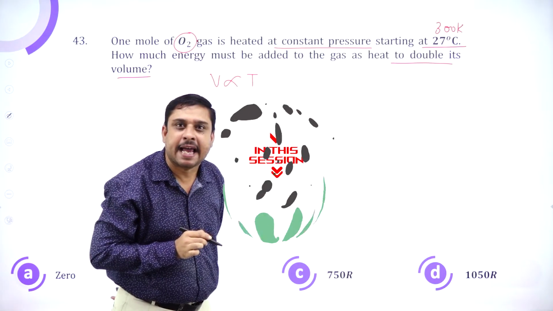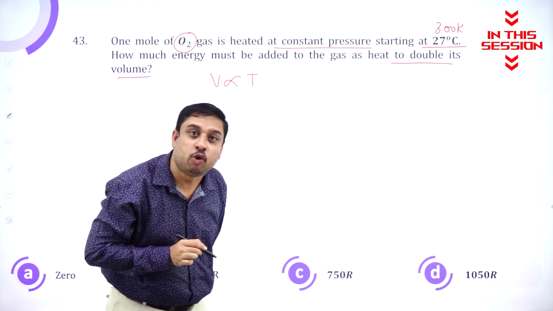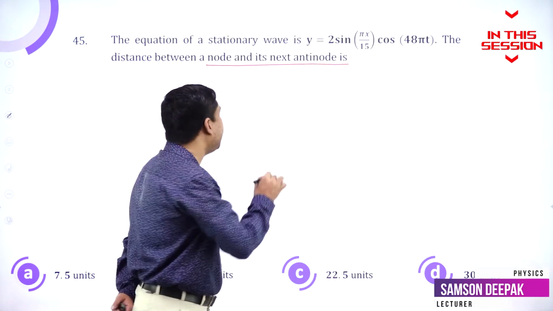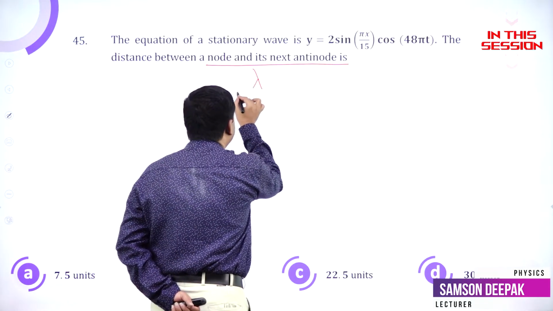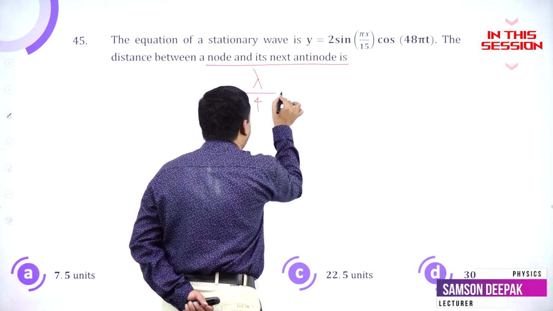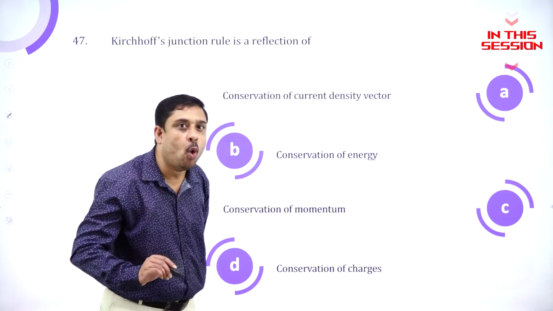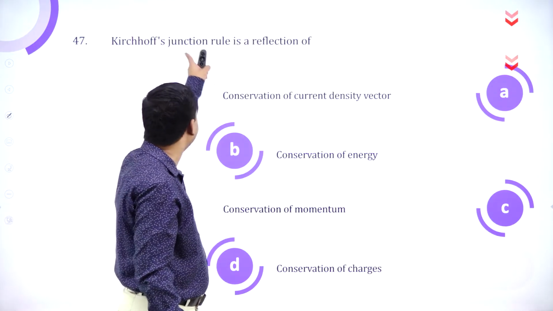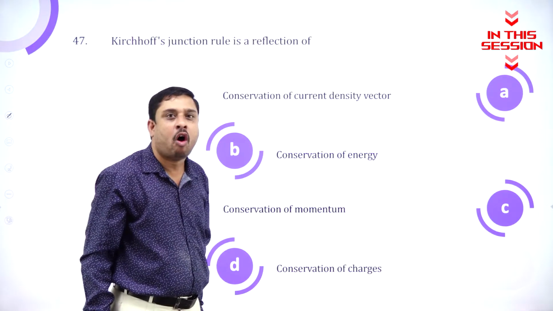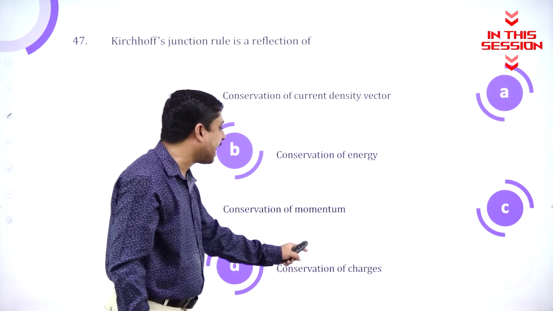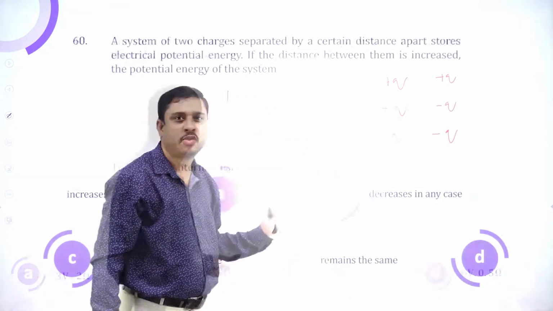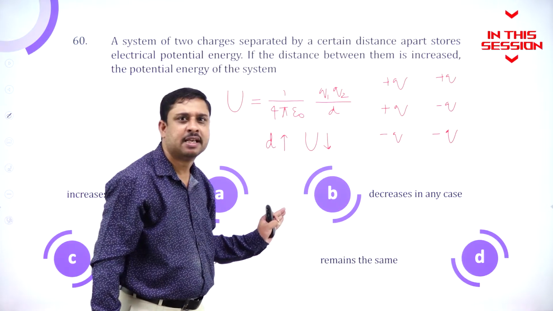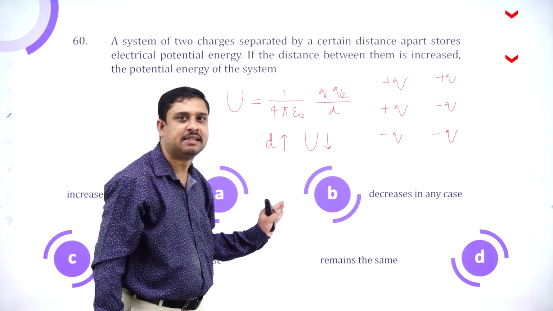Volume is directly proportional to temperature. The distance between a node and the next antinode is always lambda by 4. Loop or a mesh is conservation of energy. Junction or a node is conservation of charges. So be conceptually thorough with all the topics. Simplification becomes easy.